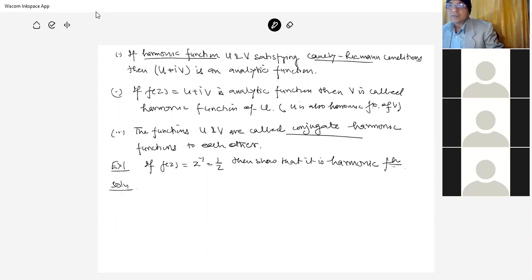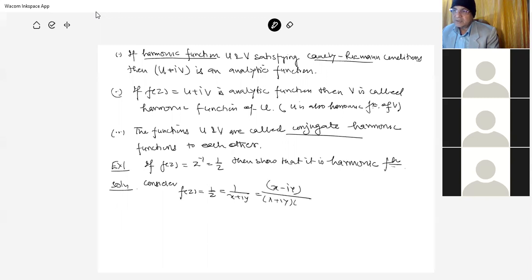Solution: consider f of z is 1 by z, that is 1 by x plus iy, that is x minus iy by making x plus iy, x minus iy.